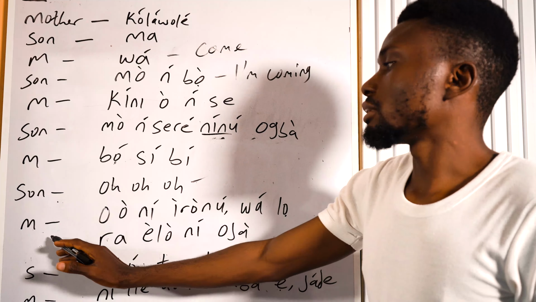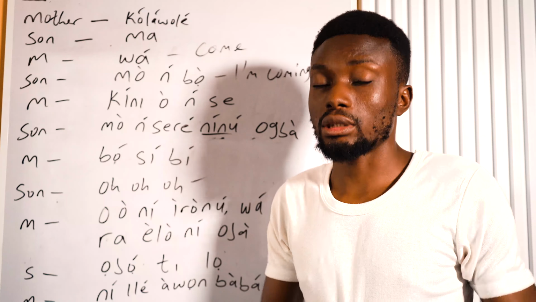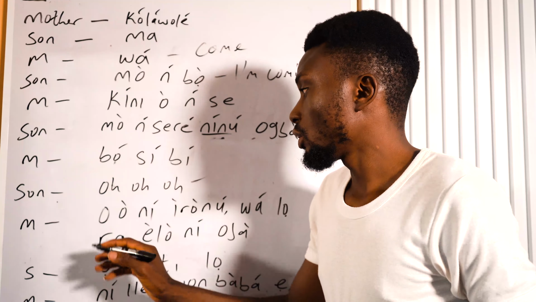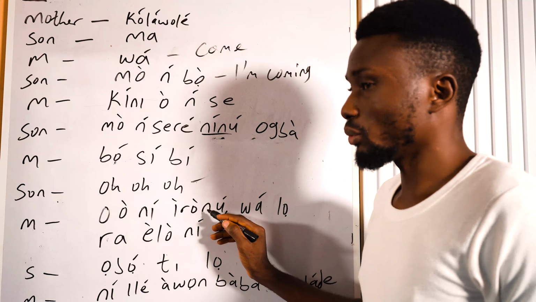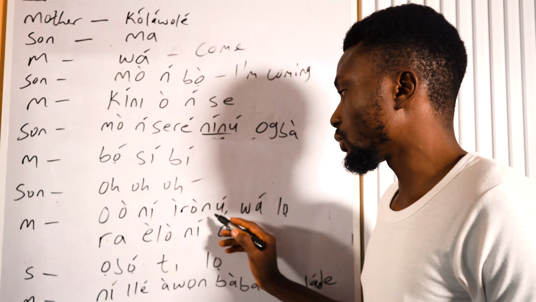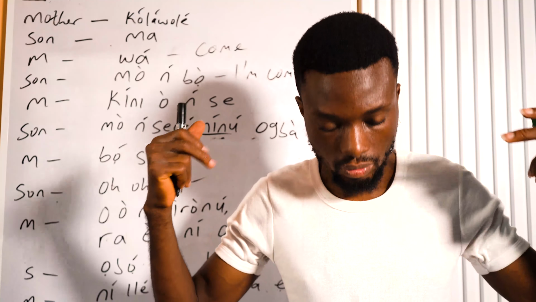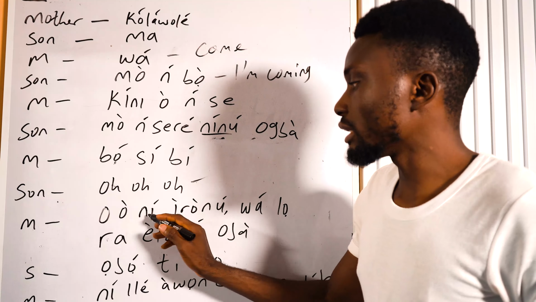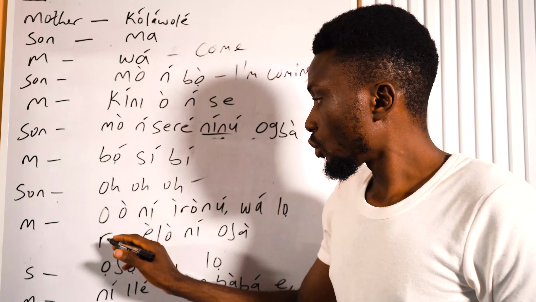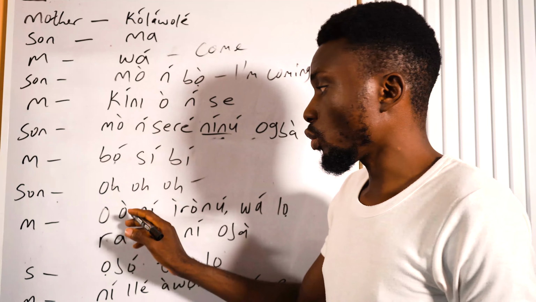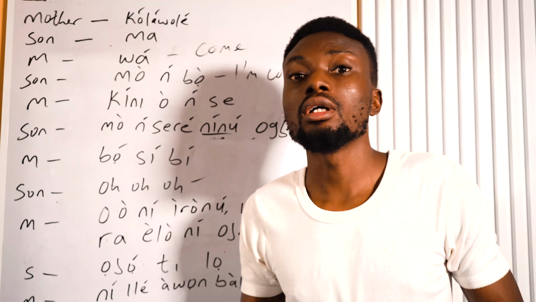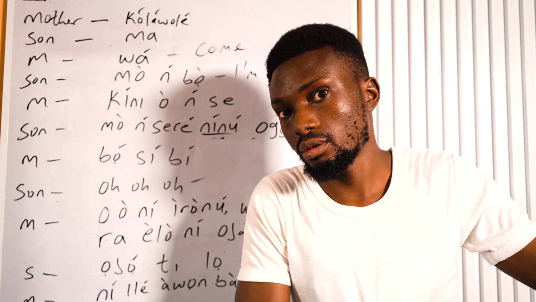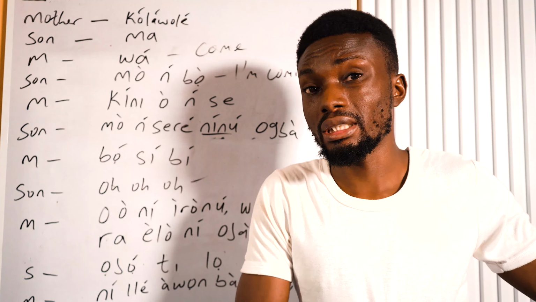So the mother now responds, because the child responds like that, oh ni ironu. Ironu is like thinking, like someone who thinks. Ni is have. O is the pronoun of the child. O is what we use to say don't.